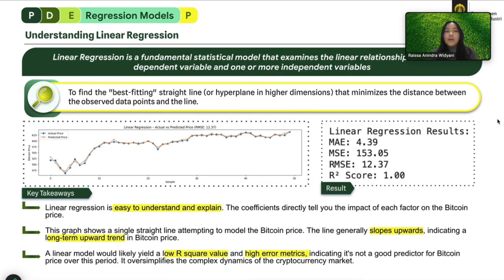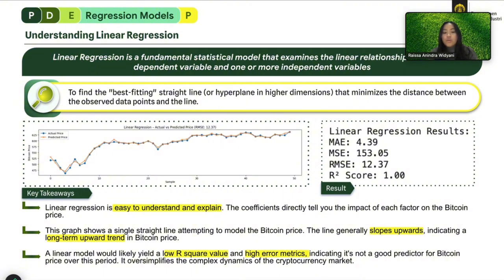So here we are understanding linear regression, which is a fundamental statistical model that examines the linear relationship between a dependent variable and one or more independent variables. The goal here is to find the best fitting straight line that minimizes the distance between the observed data points and the line. Here is our linear regression model and its result. So we can conclude that linear regression is easy to understand and explain.